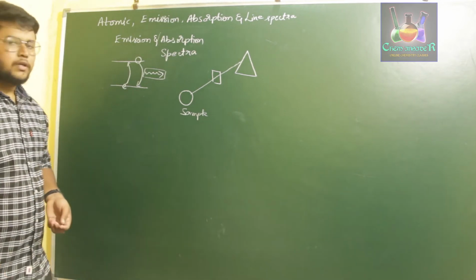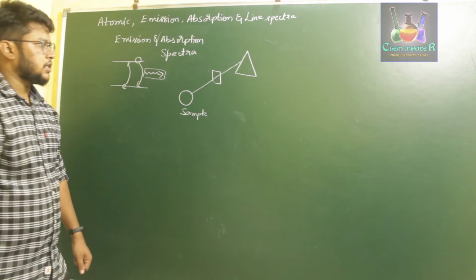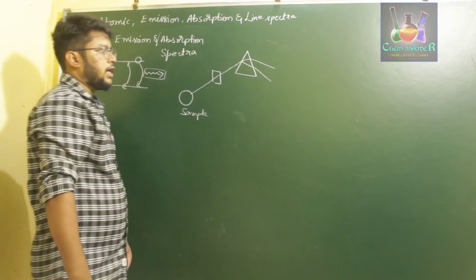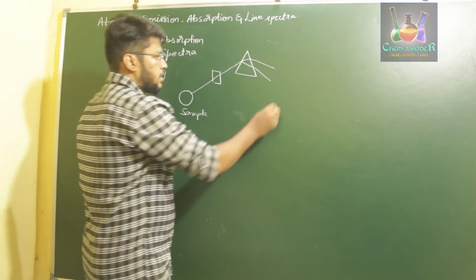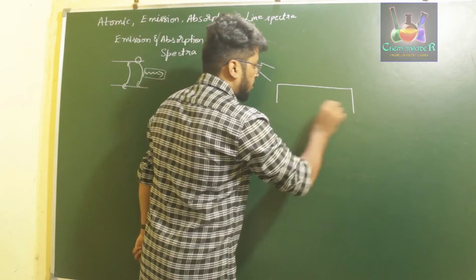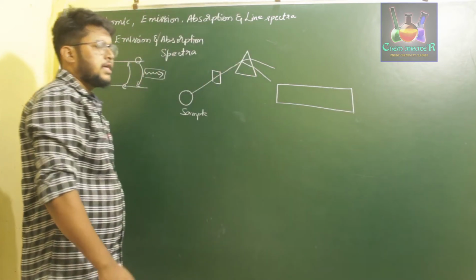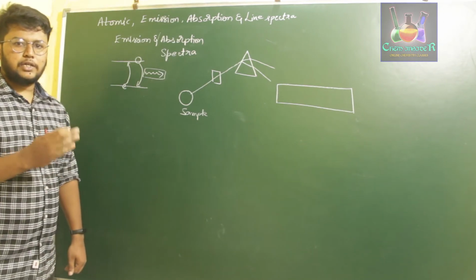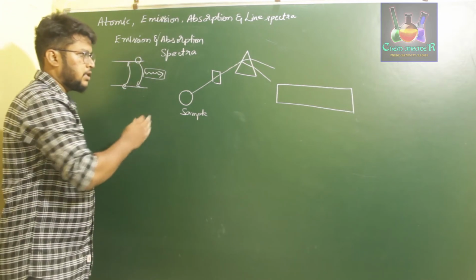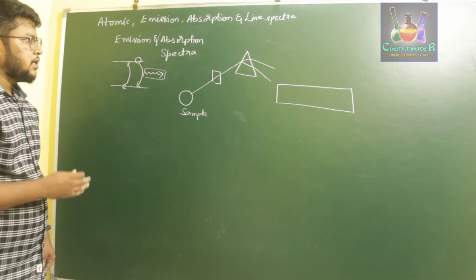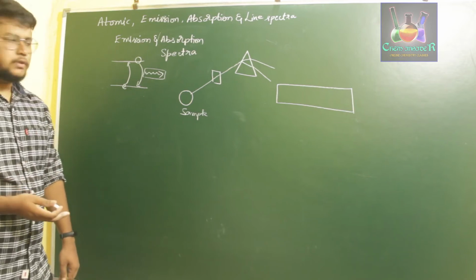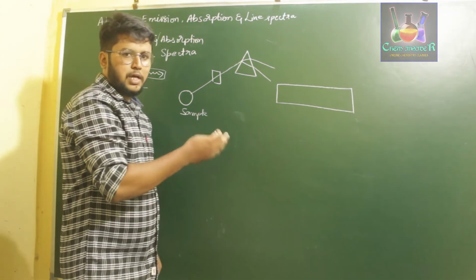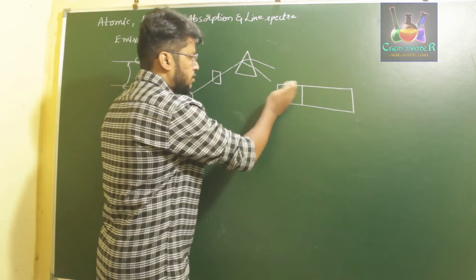Now, if this sample is emitting a certain amount of radiation and we are observing the frequency or deflection of light in this manner, the emission spectra of a given atom gives us a complete discrete order of wavelengths. Let us say this sample is emitting blue light. The light which is emitted will appear on the spectrum, so this will be completely blue.